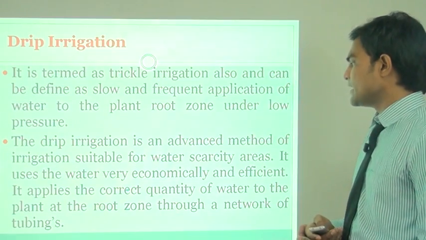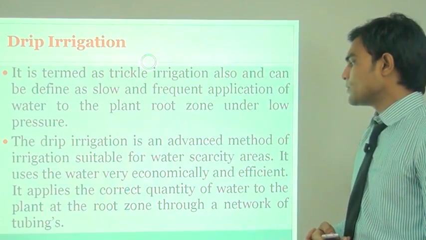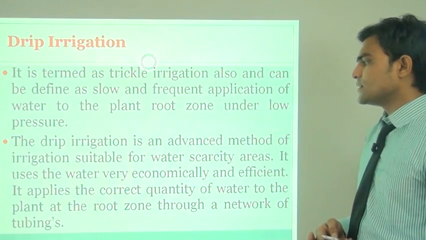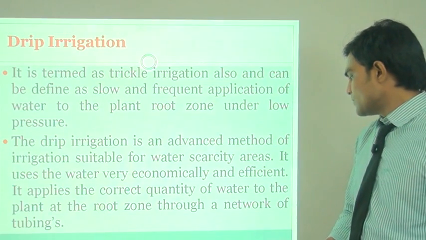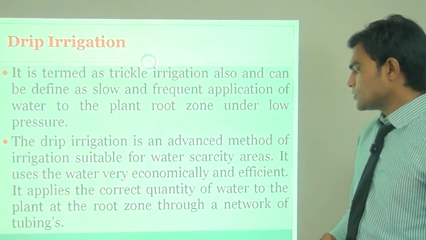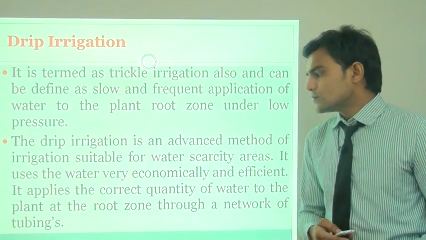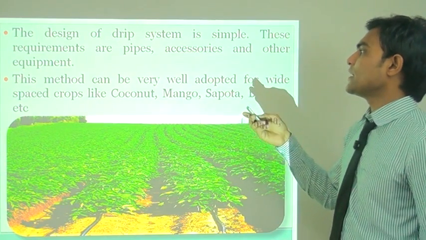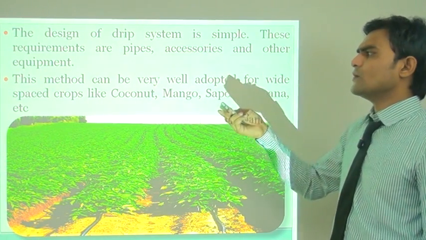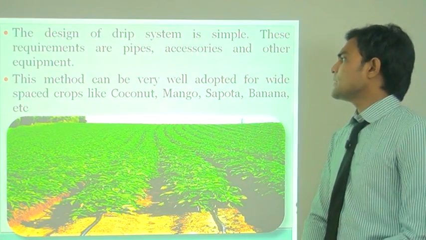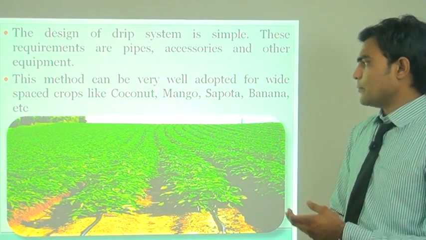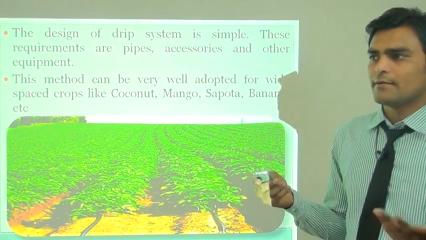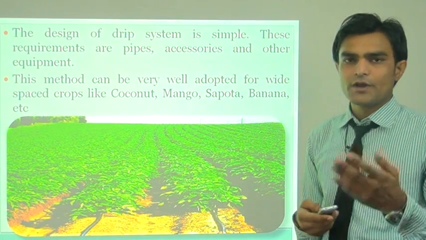Drip irrigation is an advanced method of irrigation suitable for water-scarce areas. It uses water very economically and efficiently. It applies the correct quantity of water to the plant at the root zone through a network of tubing. Here the design of the drip system is simple. The requirements are pipes, accessories and other equipment. This method can be very well adapted for wide-spaced crops like coconut, mango, sapota, banana. And nowadays it is also useful in cereals and pulse crops and also for cotton, castor.